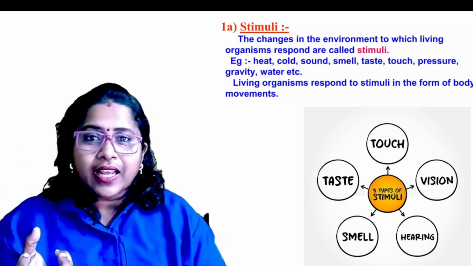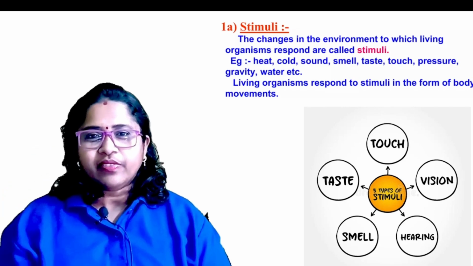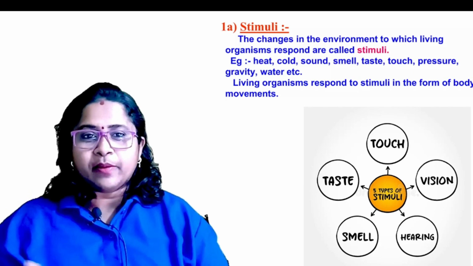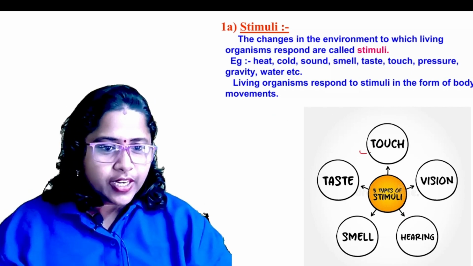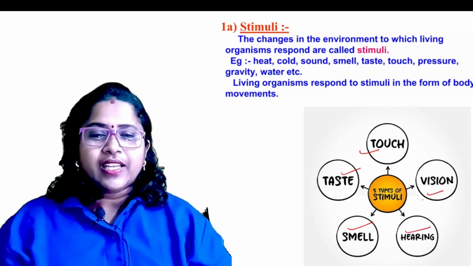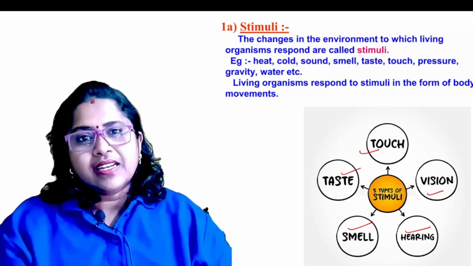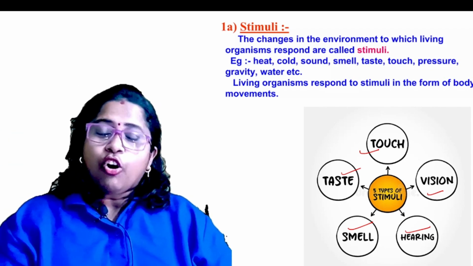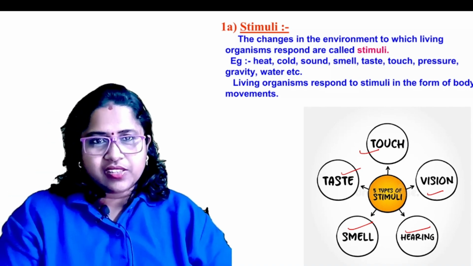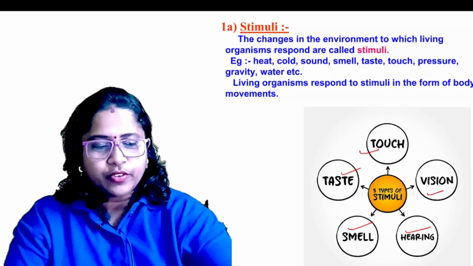Through the sense organs. We have 5 sense organs, correct? Through these sense organs, it may be touch, vision, taste, smell or hearing, we can take up the signals or the changes in the environment. So these are receptors. Hope all of you understood.